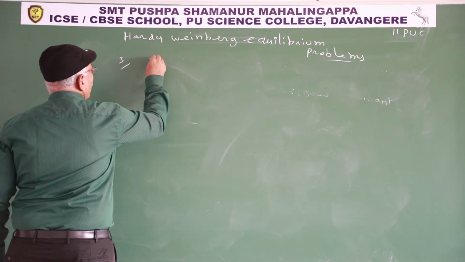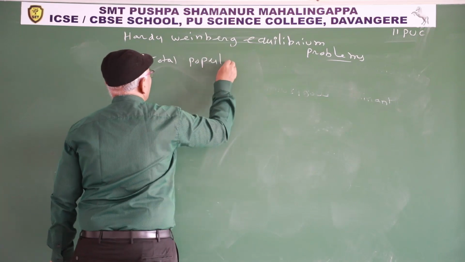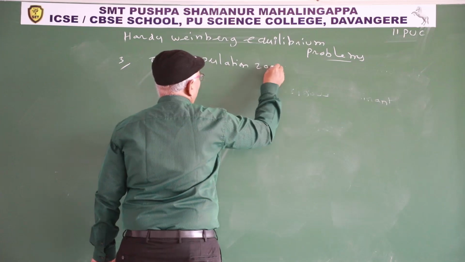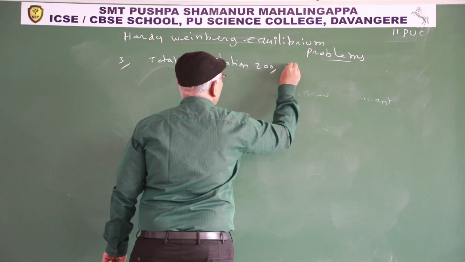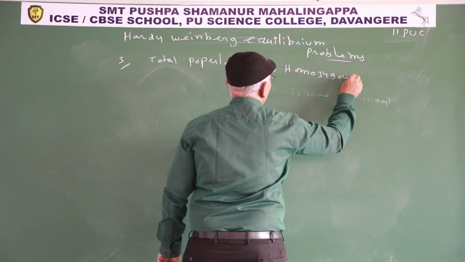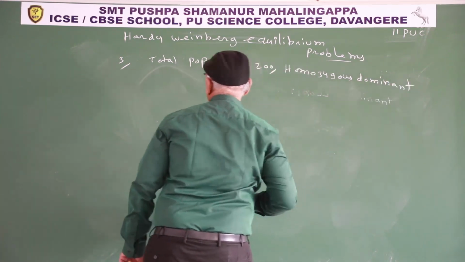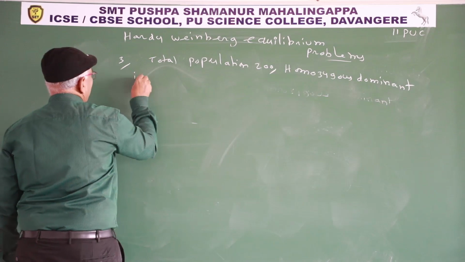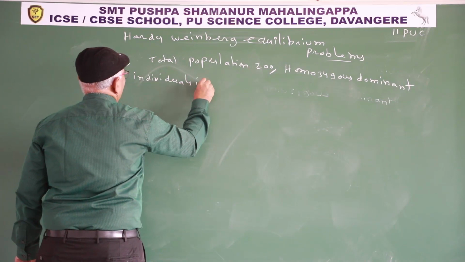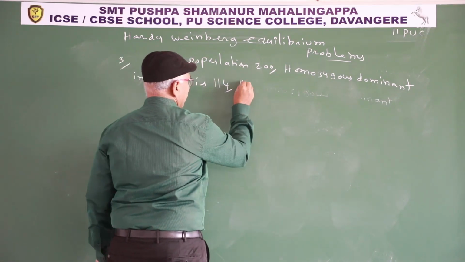Third one is total population. Total population 200. Homozygous dominant individuals is 114.